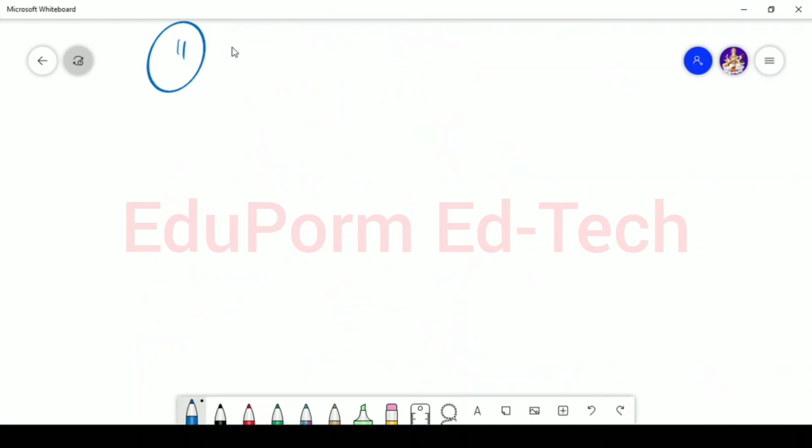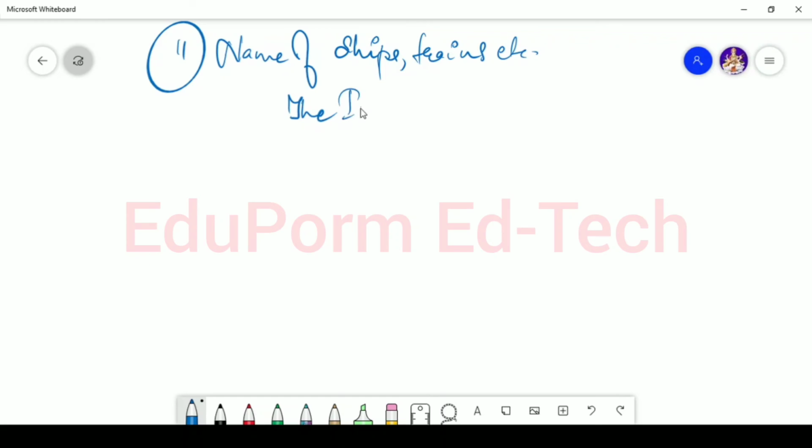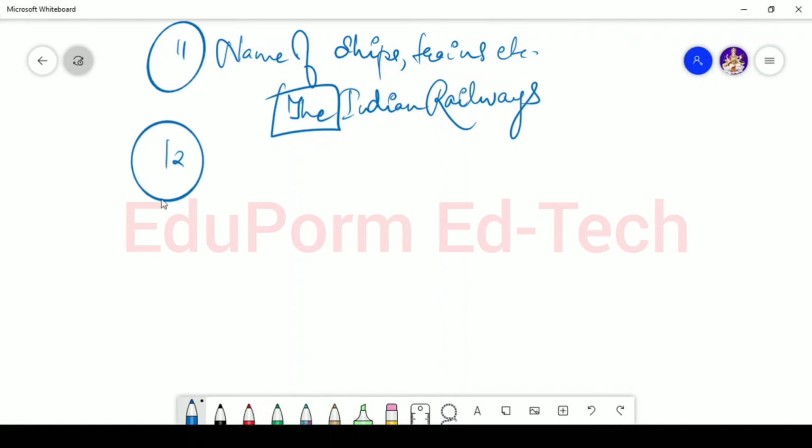Now the 11th point is when you talk about the names of ships or trains, etc. For example, Indian Railways, so it will be the Indian Railways, because you are specifying the name of a ship or a train.